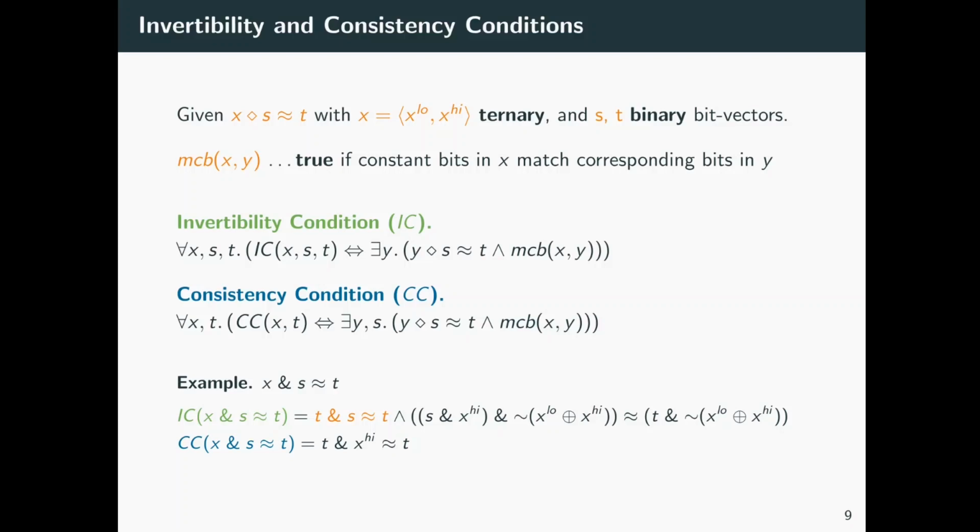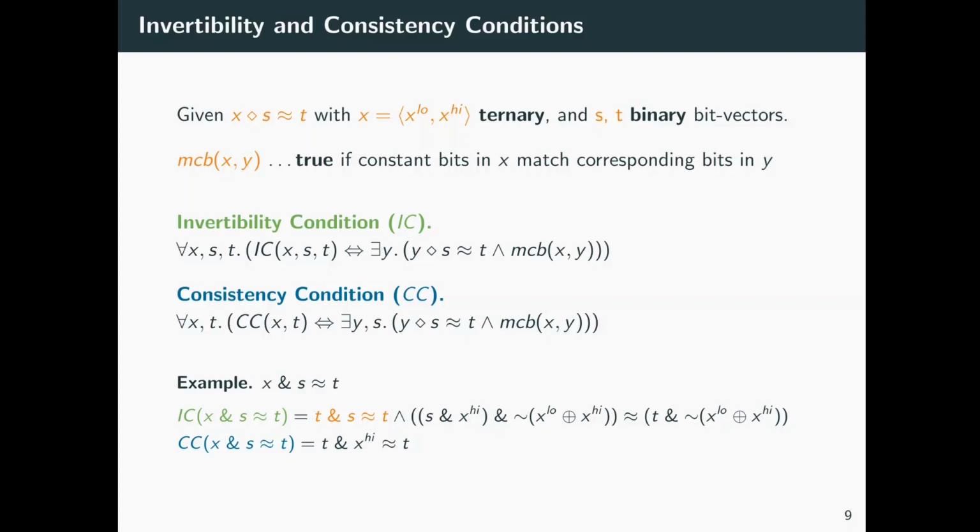Similarly, for the consistency conditions, we have that for all x and t, the consistency condition evaluates to true if and only if there exists a value y for x and a value s for the other operand, such that the given constraint evaluates to true, and again, constant bits in x match the corresponding bits in y.